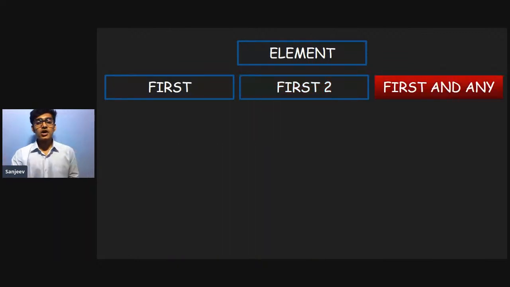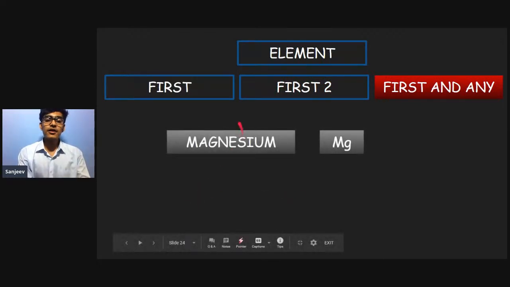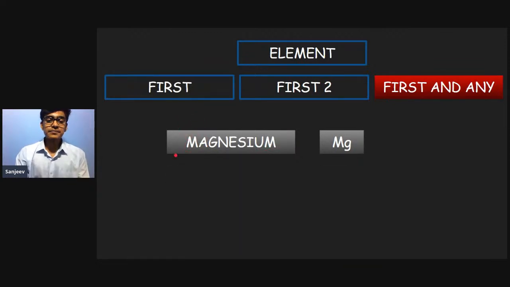What is the third method? First and any. What does this first and any mean? Suppose I have an element named magnesium. The first two letters are M and A, but as you can see, the symbol used is M and G. So the third method applied was that the first letter will be used and any other letter can be used from the name.